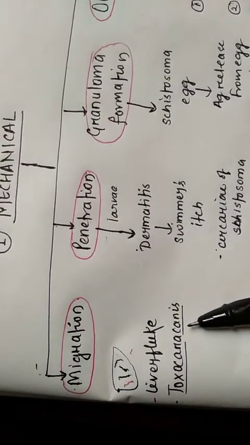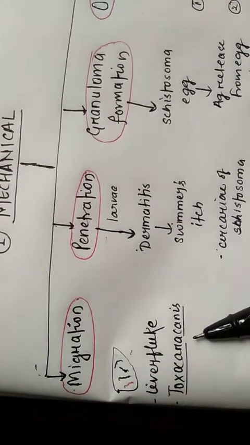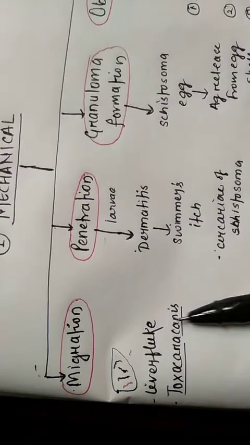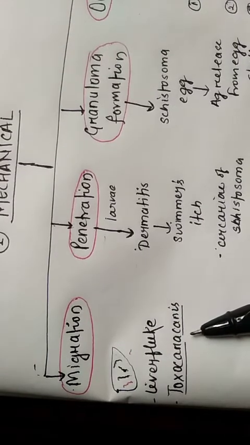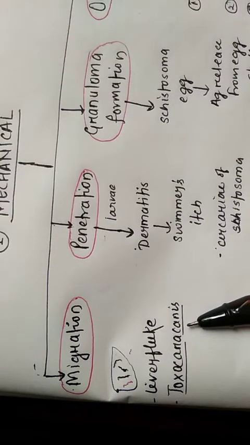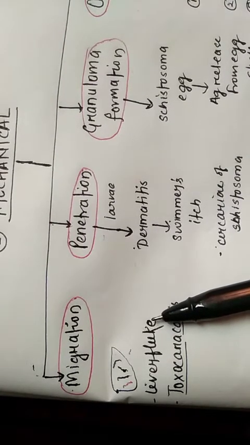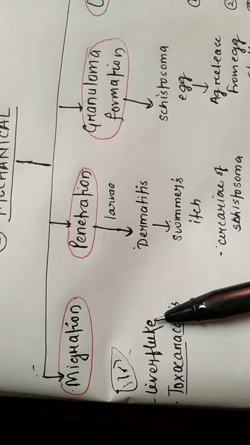Another example is Toxocara canis. This Toxocara canis causes visceral larva migrans, as it is present in the various organs of the host. This liver fluke also migrates to the lungs and causes damage to the lungs.